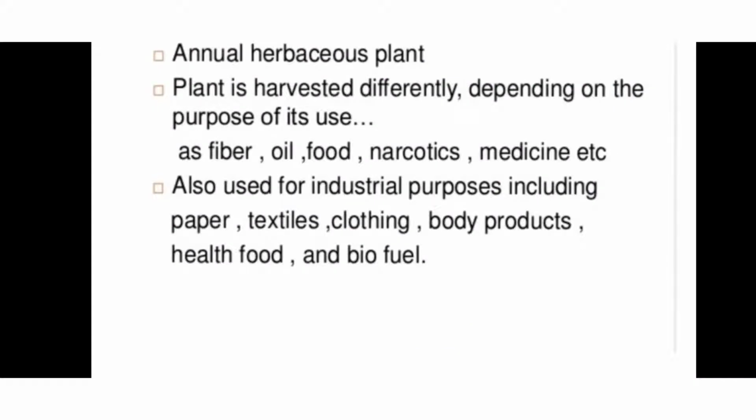Hemp is an annual herbaceous plant. It completes its life history in an annual season. The plant is harvested differently depending on the purpose of its use, such as fibers, oil, food, nutrients and medicine. It means the harvesting process differs according to the purpose for which hemp is used. It is also used for industrial purposes, including paper making, textiles, clothing, body products, health food, and biofuel.